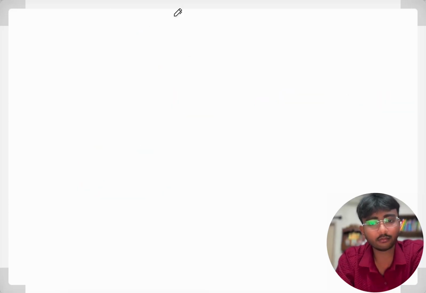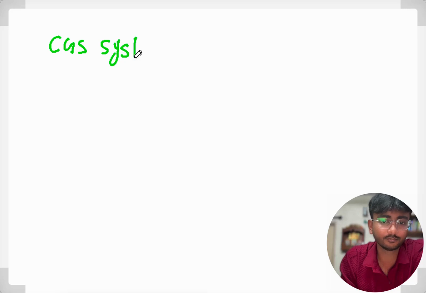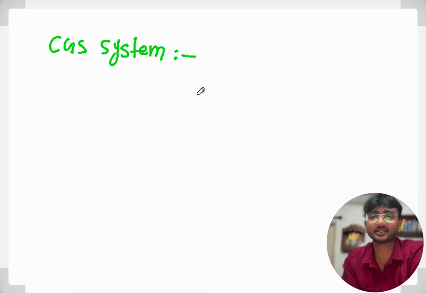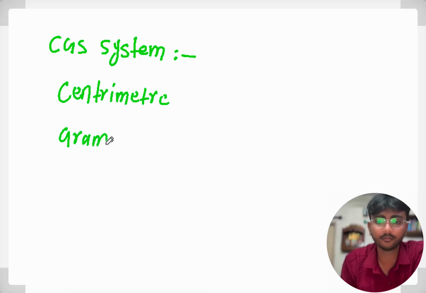Now let's move to another system of units, that is the CGS system. What is the CGS system? CGS system is nothing but the centimeter, gram, second system.